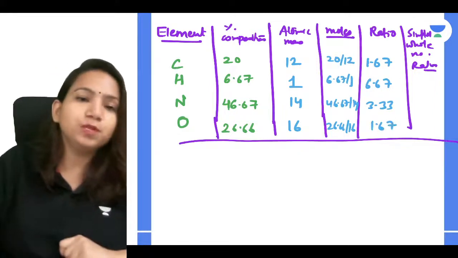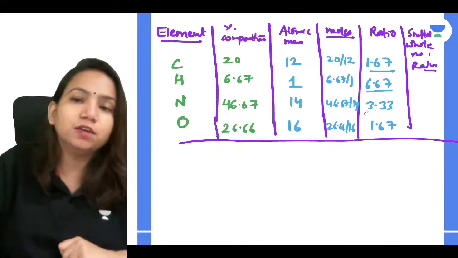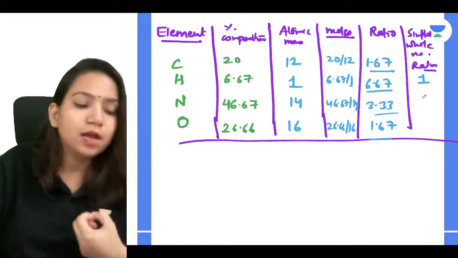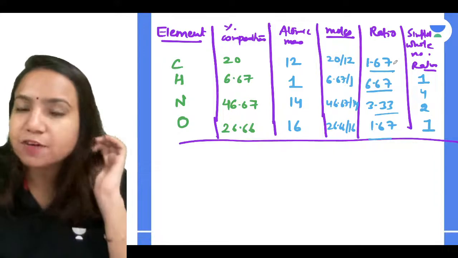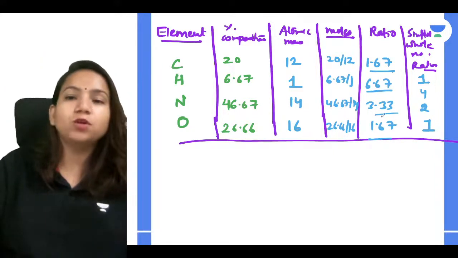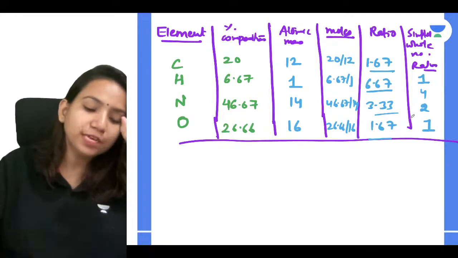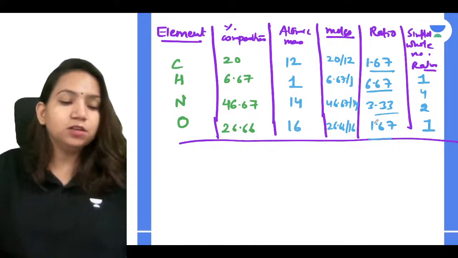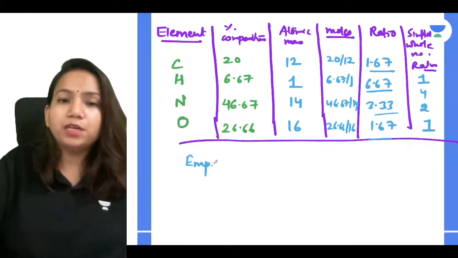So how will you get the simplest ratio? You should divide everything by 1.67 and you will get the value. So you will get the ratio 1, 4, 2, 1. Because if you divide 1.67 by 1.67, you will get 1. 6.67 divided by 1.67, you will get 4. 3.33 divided by 1.67, 2. So you have to get the simplest whole number ratio, so you will round off. Okay, so this we can relate. And you got the empirical formula over here. So the empirical formula will be what?